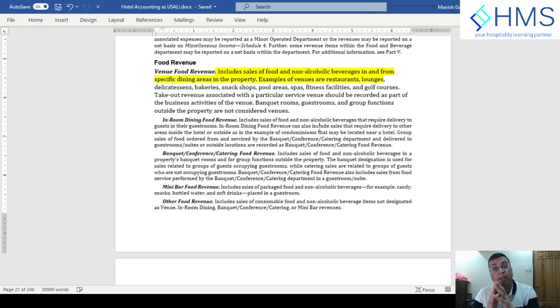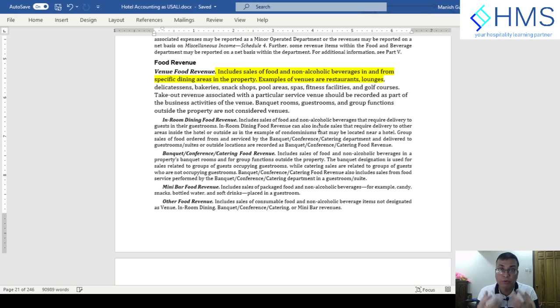However, in certain outlets where the primary revenue stream is food, they are considered food outlets, so the coffee, tea and juices can be considered as food revenue. So it depends on what kind of practices the hotel is following. You need to continue following that.